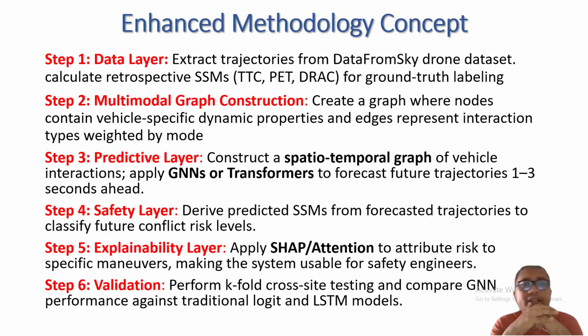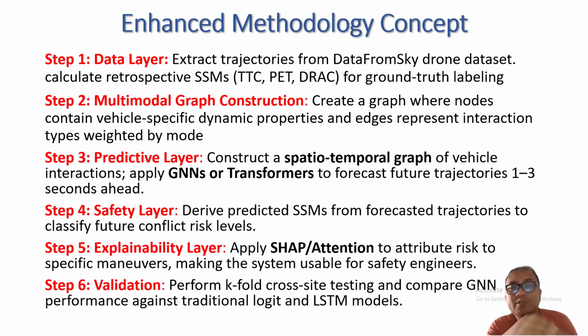I have 6 steps for methodology. Firstly, the data layer, which will extract trajectory data from the sky, then retrospective SSM will be calculated from ground truth labeling, then multimodal graph construction for vehicle-specific dynamic properties, and edges will be identified.